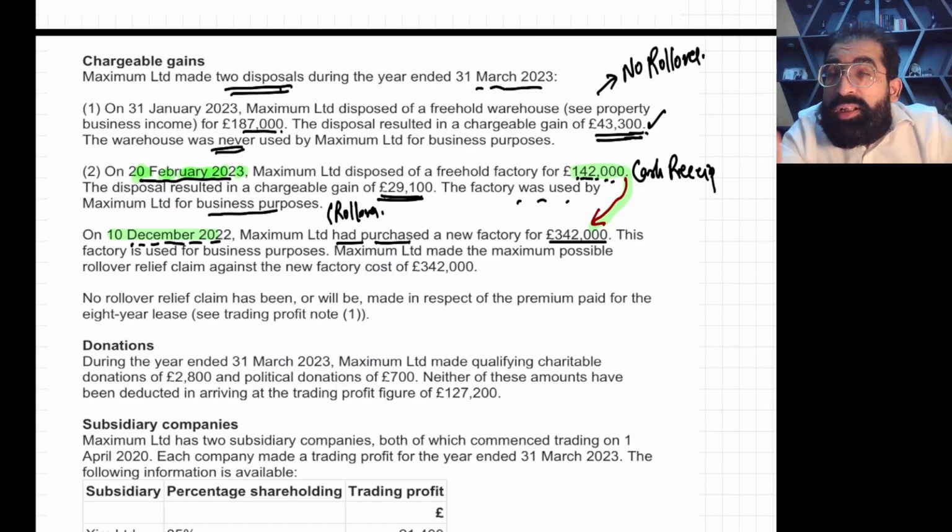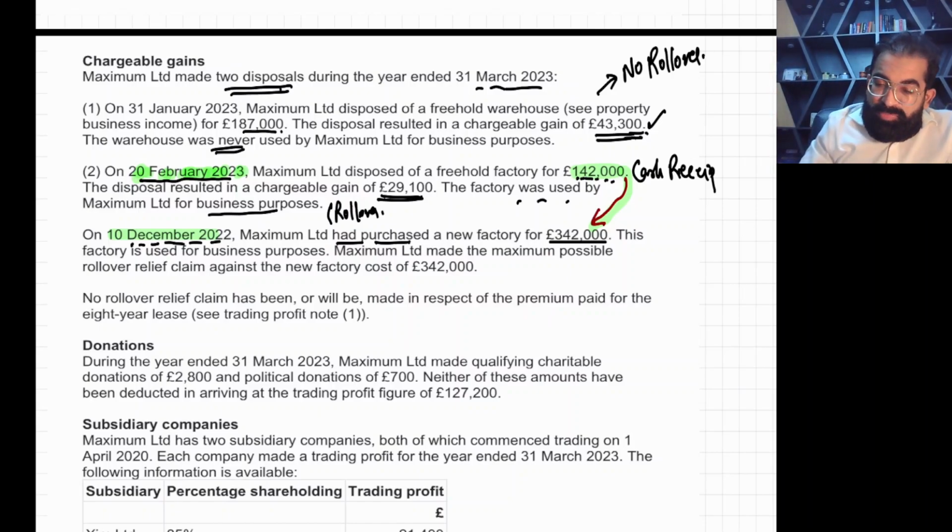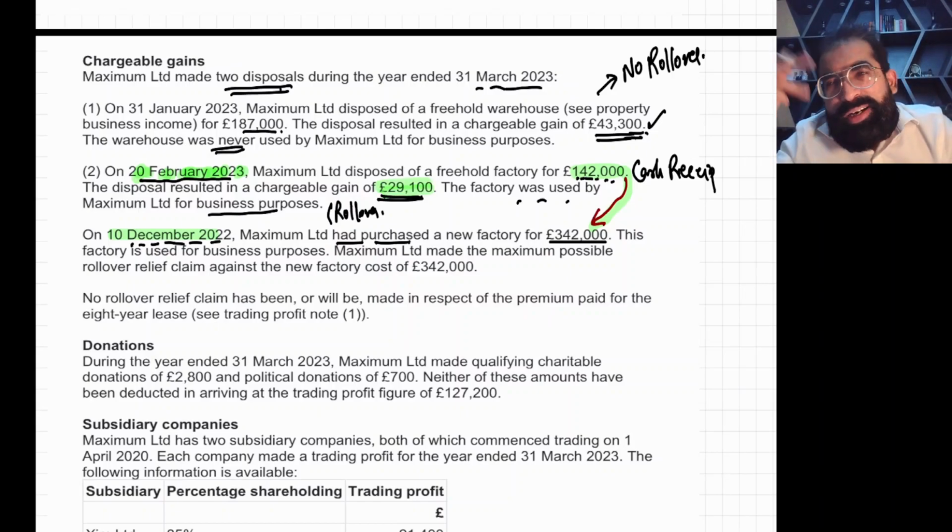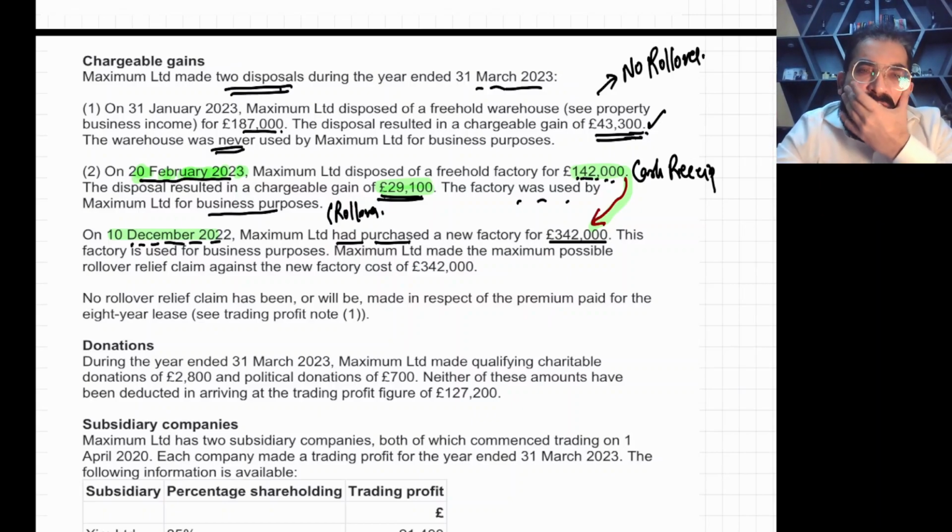I repeat in Urdu: you invested the entire cash, sold the old asset for 142 and bought a new one for 342, so the whole cash is invested, and the full gain will be deferred. Complete gain will be deferred. So enjoy this. 29,100 is no more taxable. Deferred means right now your chargeable gain for this transaction will be zero.